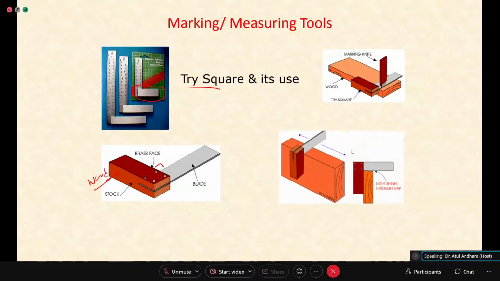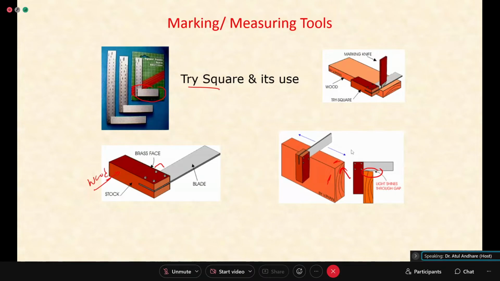This is showing checking. You want to check whether this edge and this edge are at right angle. You can move this tri-square from one end to the other and check if you can see some light. If you see some light coming through this gap, that means the edge is not smooth and it is not right angle.